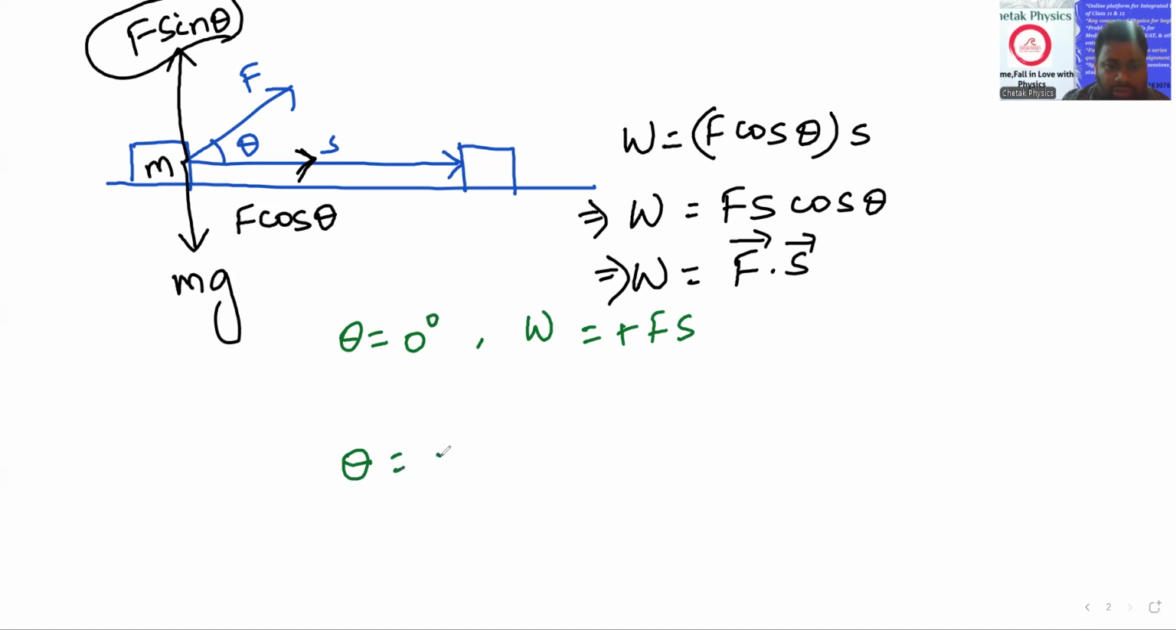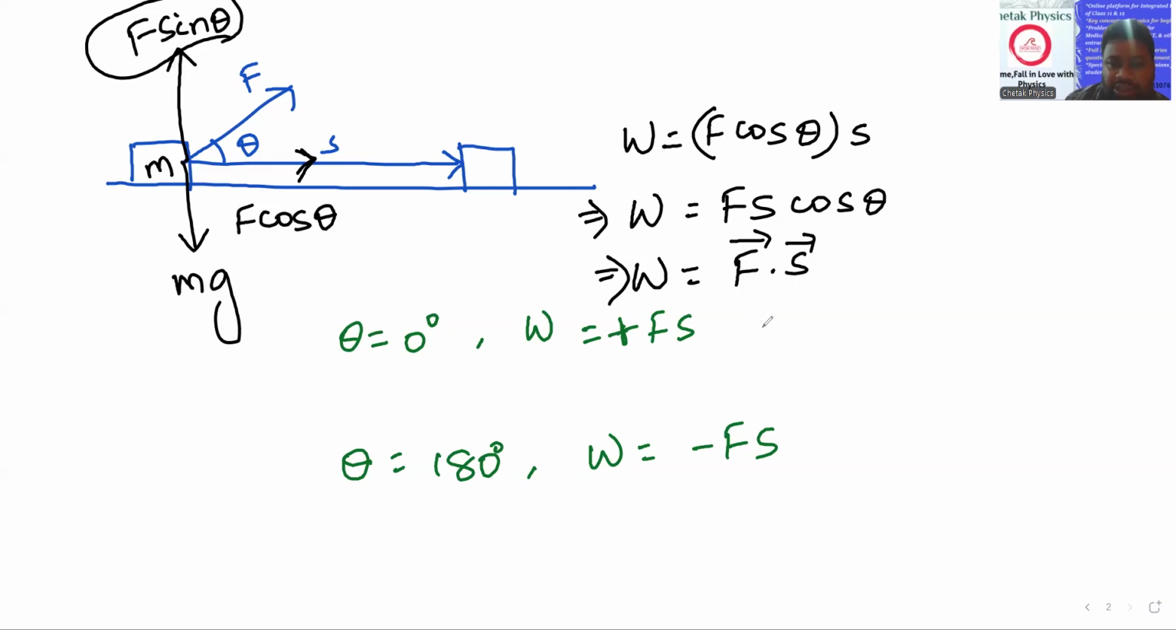Theta is 180 degrees, and work done will be minus Fs. The students who are studying 11th, 12th are studying this much only, but there is a deeper concept. When the angle between force and displacement is 0 degrees, what does it mean?